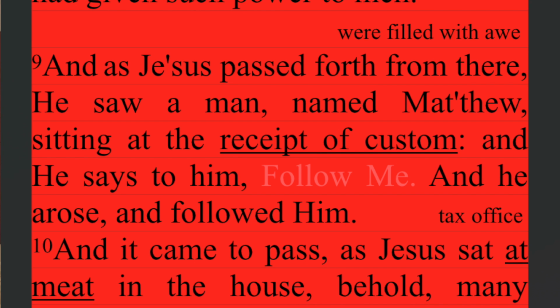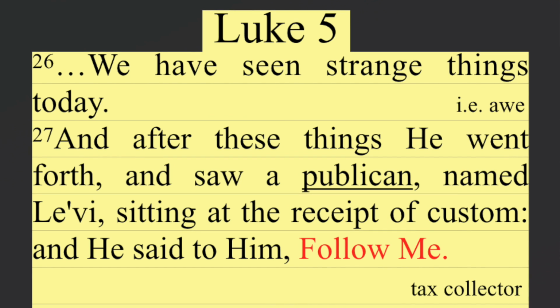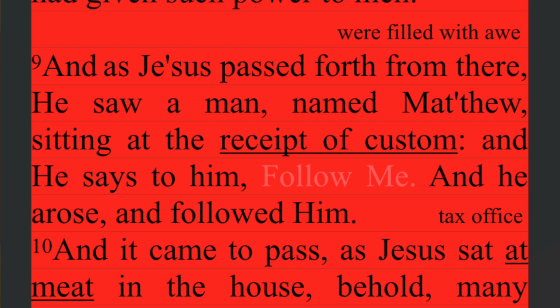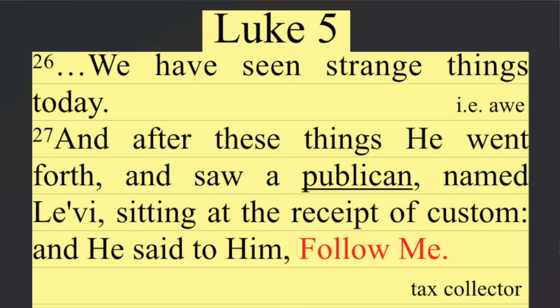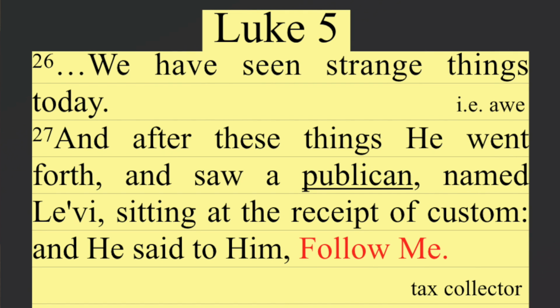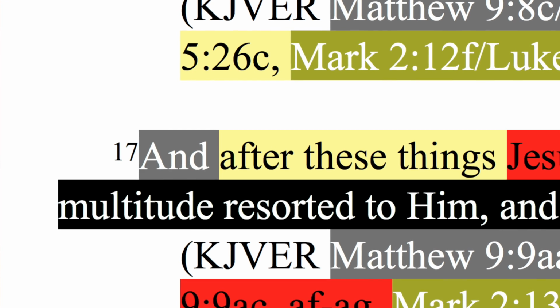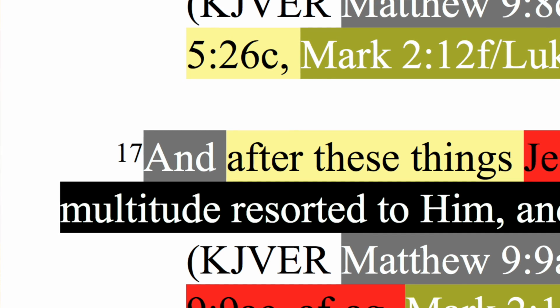Whereas that's separated in Mark and Luke, because it says, after these things he went forth. I have to name that Jesus went forth. So I'm going to save the word as and past from Matthew. Just use and from all three, then Jesus from Matthew, and then forth from there to fit with Mark, to say he went forth again by the seaside, and Luke, he went forth after these things. So I'll have to start with and after these things, and from all three. So that's what I'll start with. And from all three. And then only from Luke.